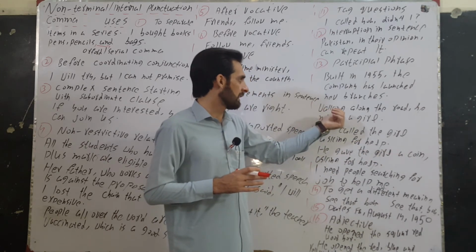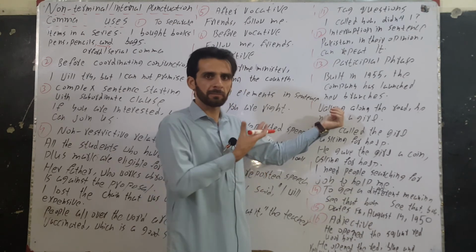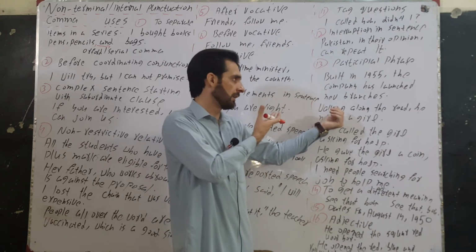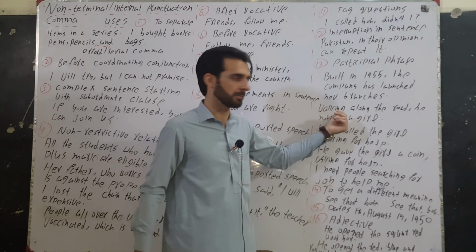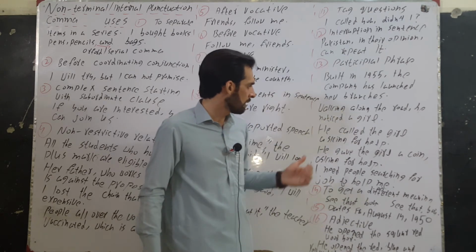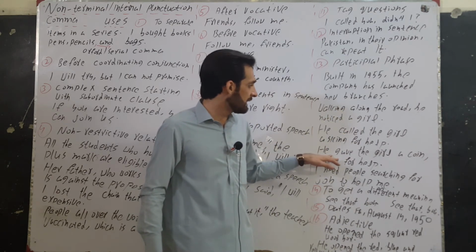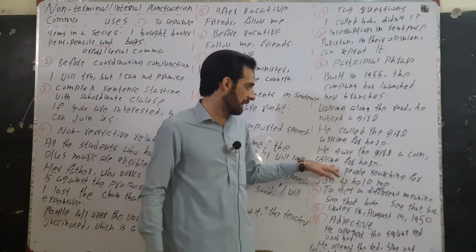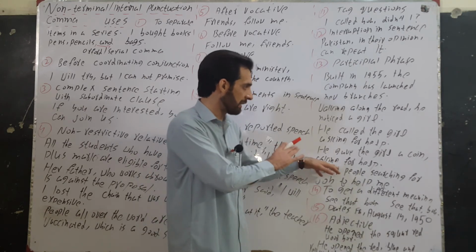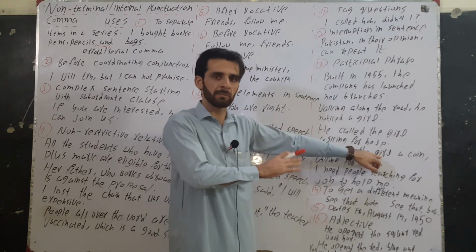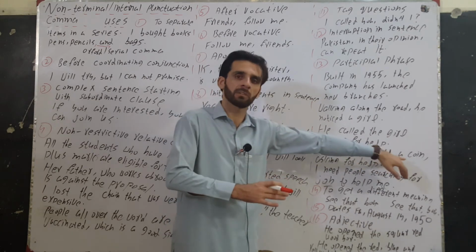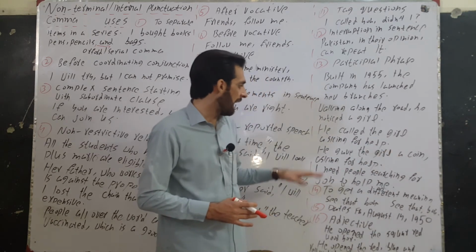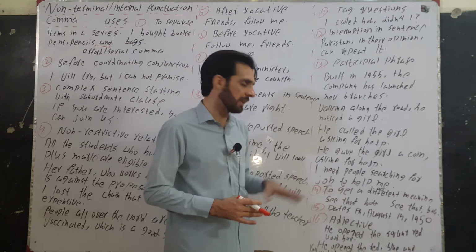A participle phrase can also come at the end of the sentence. He gave the girl a kiss, asking for help. Here you can see asking for help is defining he, which is not immediately before it. So we have used a comma here. I need people searching for jobs to help me.